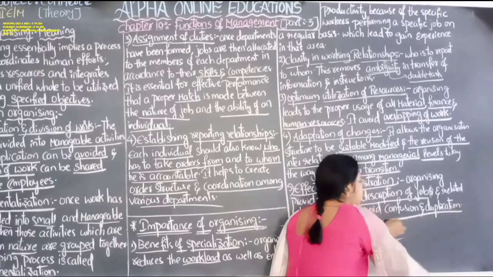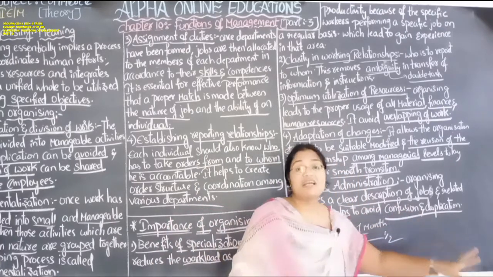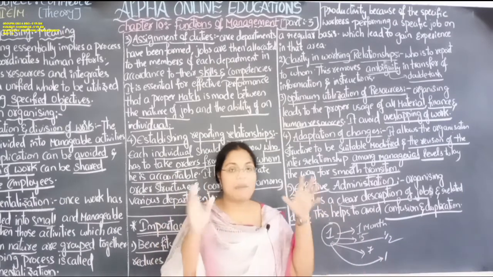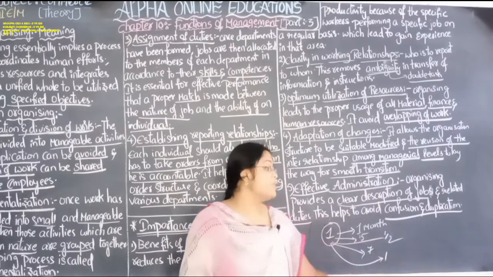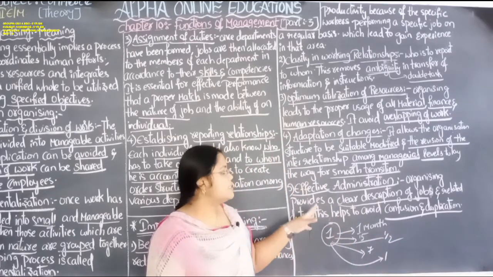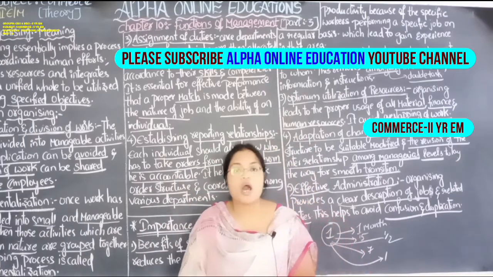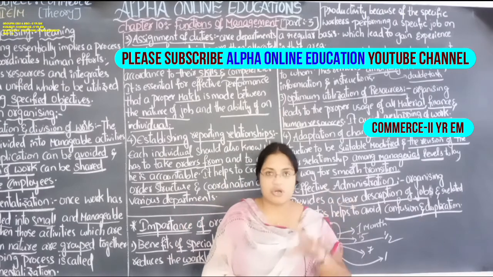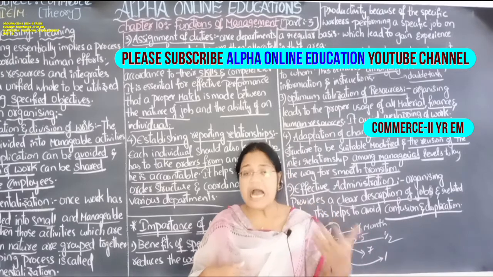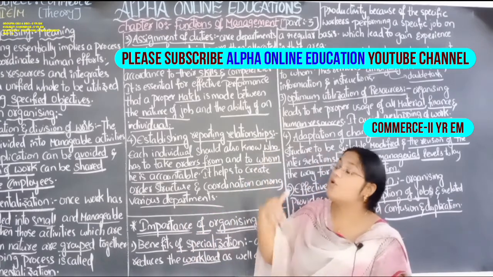So this will help not only to avoid duplication but also to avoid confusion in the employee, because when an employee knows clearly about his job, what he has to do, then he can perform the work very fast. So that's why it is important. So this is organizing. In the next session we are going to study about staffing, means employment related: how to recruit the employees, how they have to be sent for the training. We will study that in the next session, that is the fourth session.